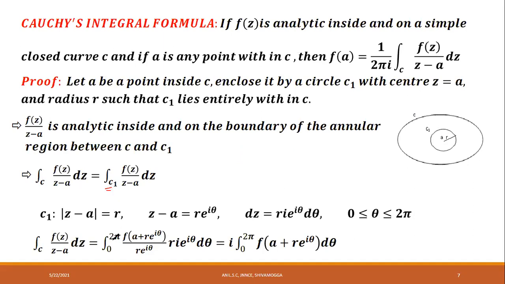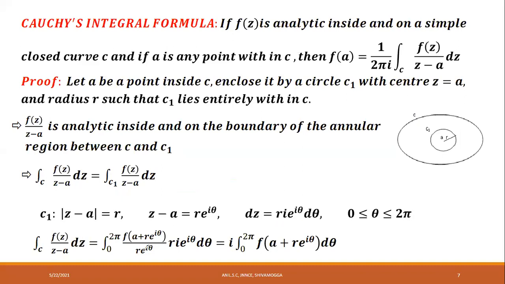Therefore, integral over C f of z divided by z minus a into dz is equal to integral over C1, where theta takes values from 0 to 2 pi, of f of z. Here z is equal to a plus r into e power i theta. Transform this minus a here. You get z is equal to a plus r into e power i theta. Therefore, f of z is f of a plus r into e power i theta divided by z minus a. We know that z minus a is equal to r into e power i theta. Substitute r into e power i theta into this, and dz is r into i into e power i theta into d theta.